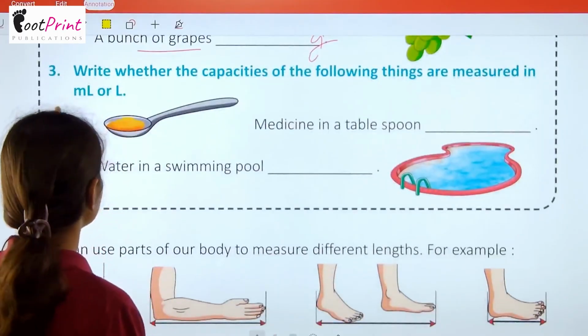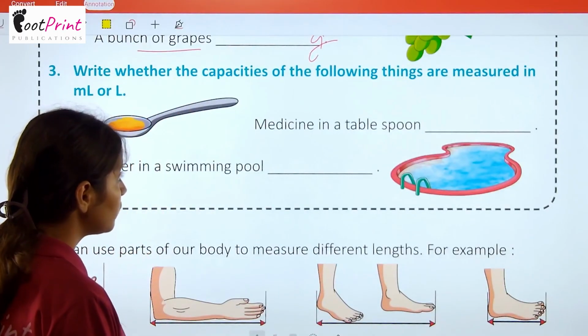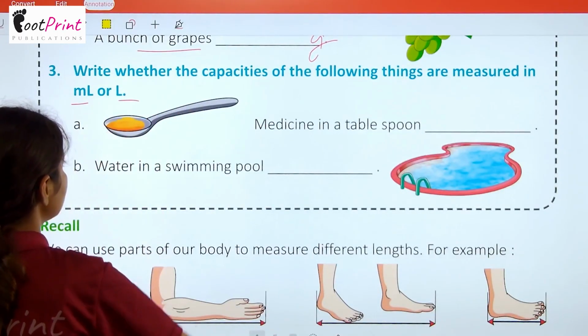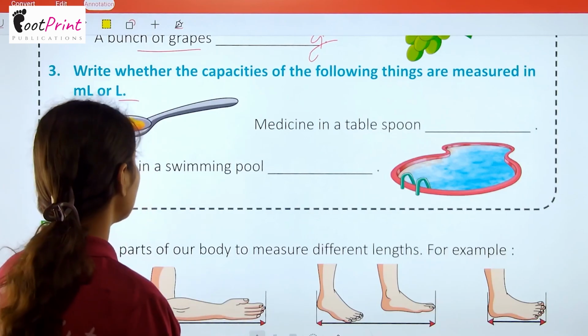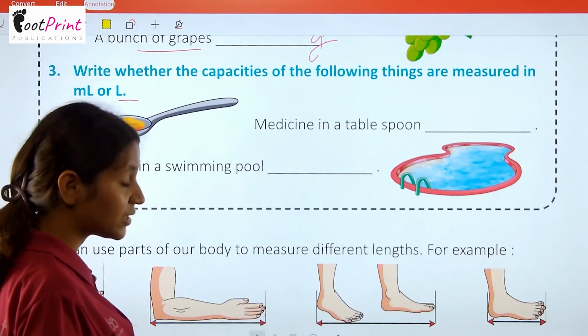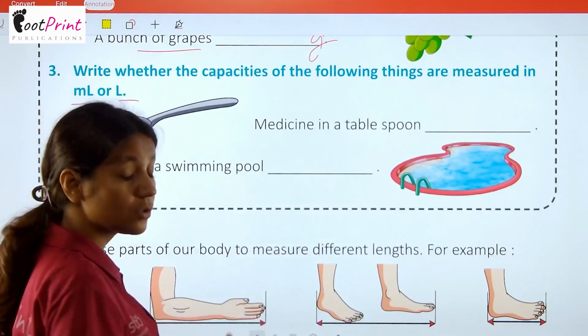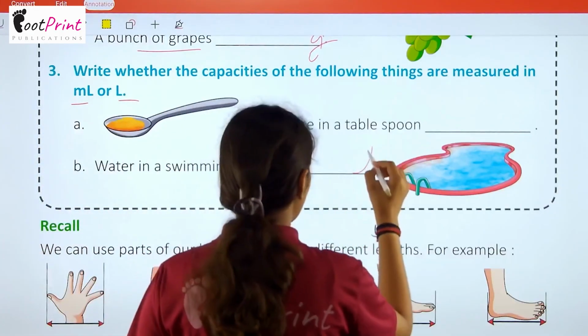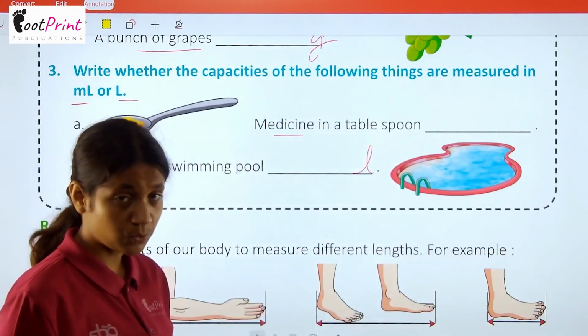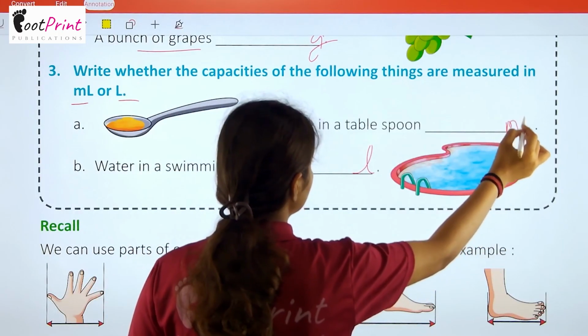Now in question number 3, write whether the capacities of the following things are measured in milliliter or liter. So यहाँ पे हमें capacity बतानी है कि कौन सी चीज milliliter और कौन सी चीज liter में measure होगी. So pool का water तो liter में measure होगा, and medicine in a tablespoon will be measured in milliliter.